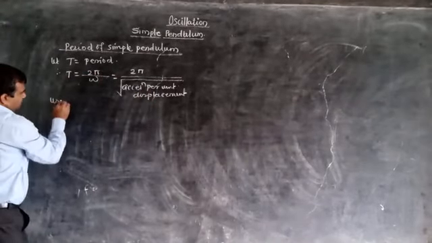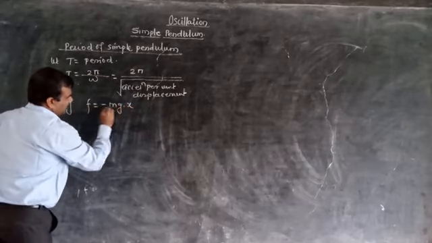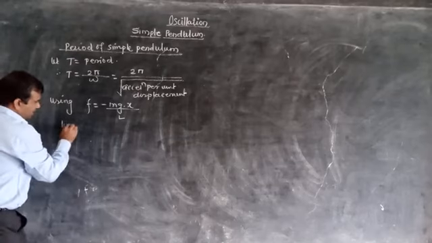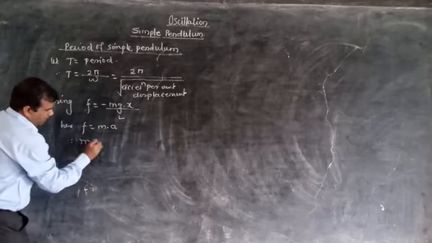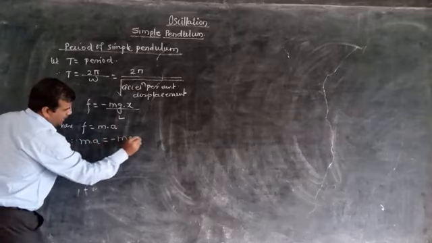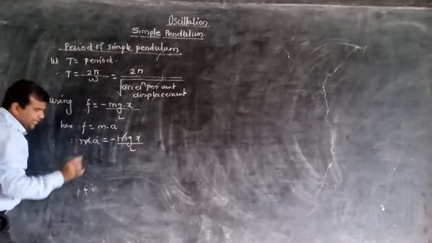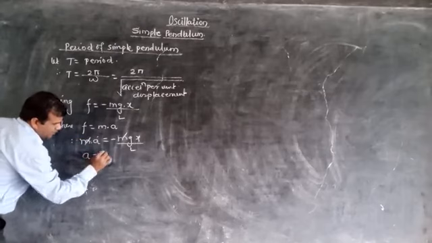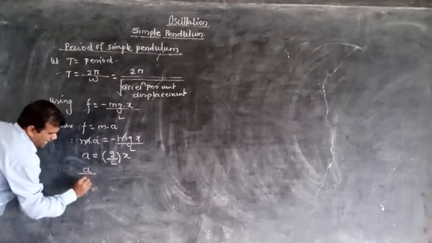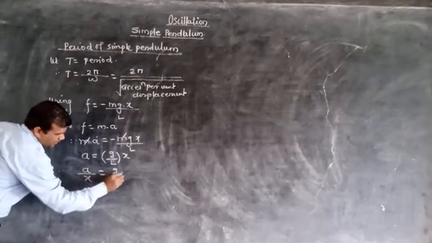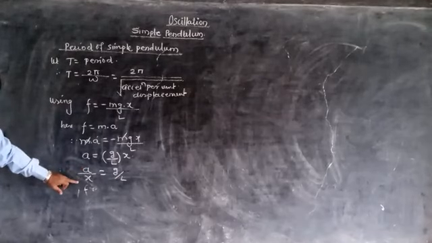Now using F is equal to minus mg into x upon L. Here F is equal to mass into acceleration. Therefore m into a is equal to minus mgx upon L. m gets cancelled. Here we take magnitude, and therefore acceleration is equal to g by L into x. Therefore a upon x is equal to g upon L. Now this a is acceleration, x is displacement.